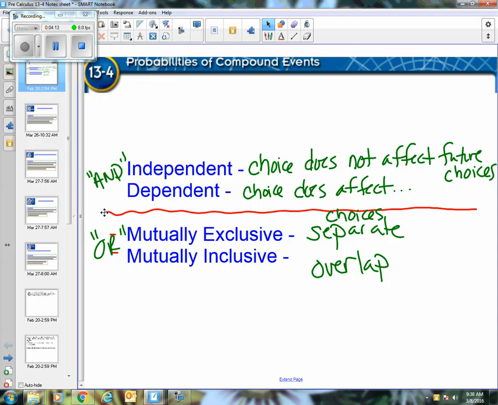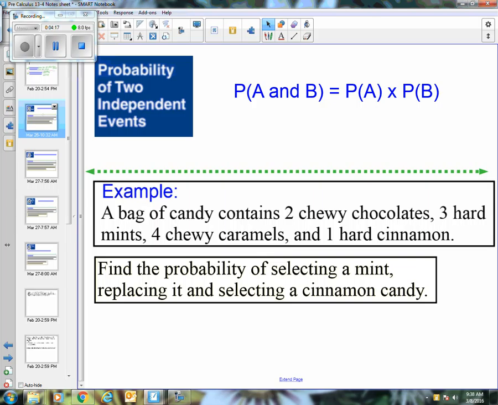Those are compound words, and those are our compound events that we're going to look at. So the way I wanted to do this is look at one example and walk through the 4 different representations so we can talk about what that looks like. So we're going to talk about independent, dependent first, then inclusive, exclusive. So let's start with independent events.